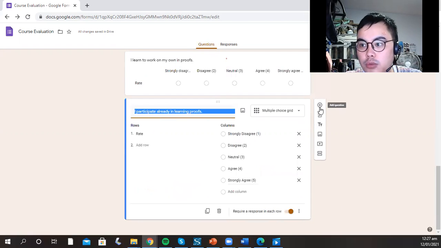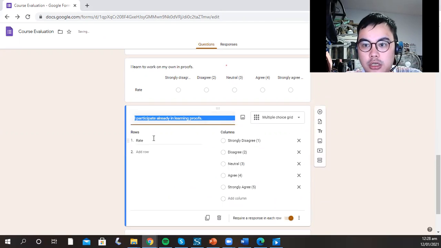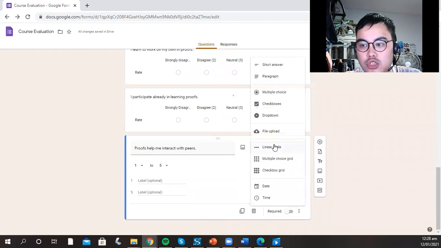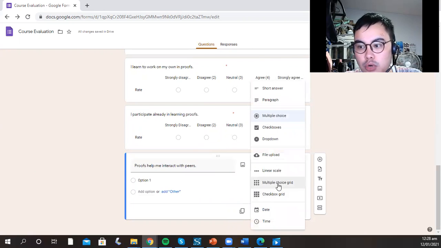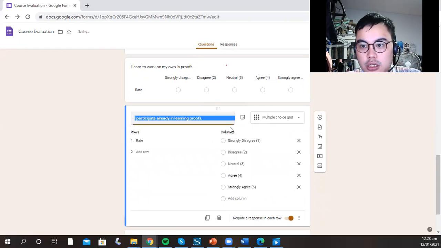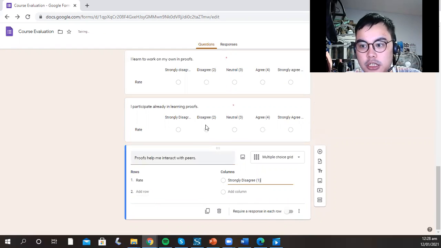If you want to add one more question, click add question. If you want a third question here, if you don't want to waste your time making your survey, why don't you just copy paste? But if you want a multiple choice, click it here. Then if you want a row and column, click multiple choice grid. So here, rate, then here, what you're going to do is copy paste here.